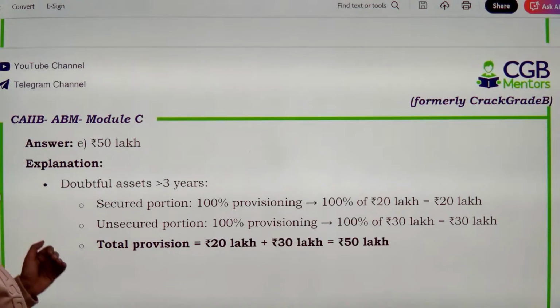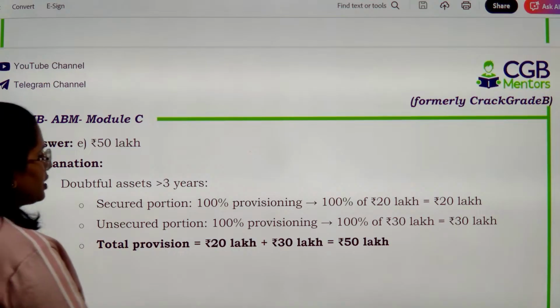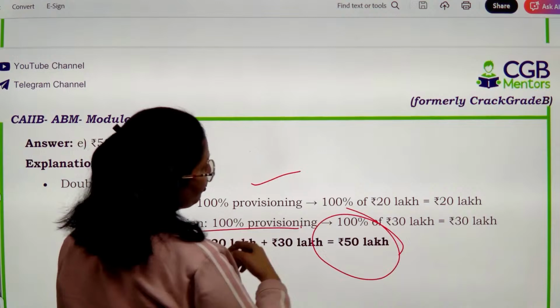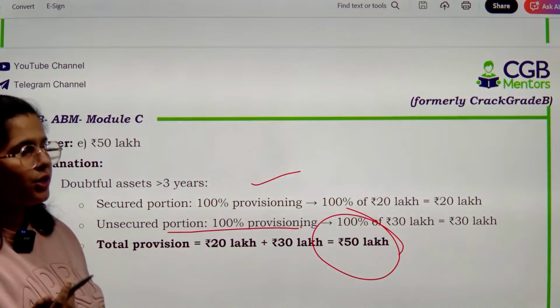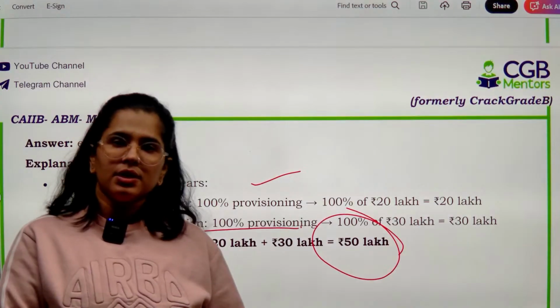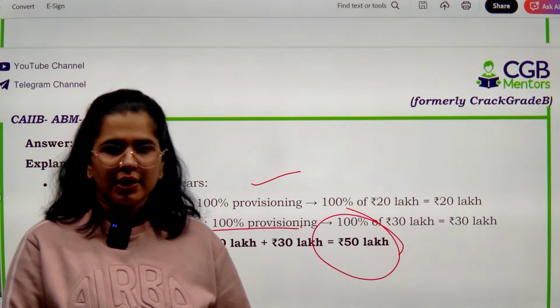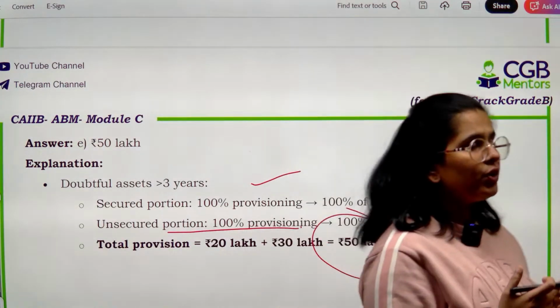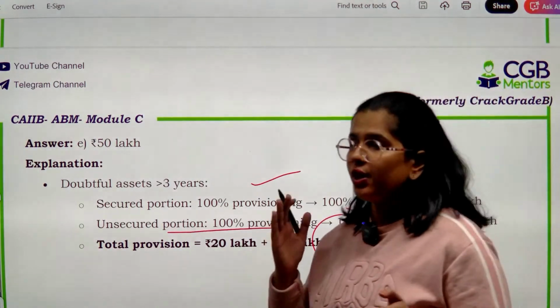Doubtful assets greater than 3 years, secured portion 100% provisioning needs to be done. Unsecured portion 100% provisioning. 20 lakhs plus 30 lakhs is equal to 50 lakhs. This is the provision that you need to make. आपको क्यों ये provision बनाना है? The reason being over here, you have to understand that after a certain point of time, you have to create 100% provision irrespective.